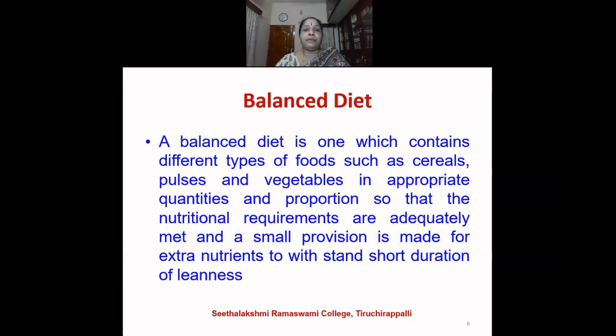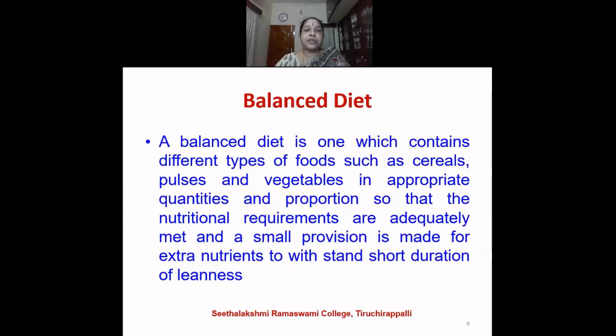So how can we convert this puri into a balanced diet? Along with puri, the side dish or the accompaniment, you should not choose potato kurma, but instead you can choose a mixed vegetable kurma, or a peas kurma or a paneer kurma, so that there will be addition of protein to the diet.